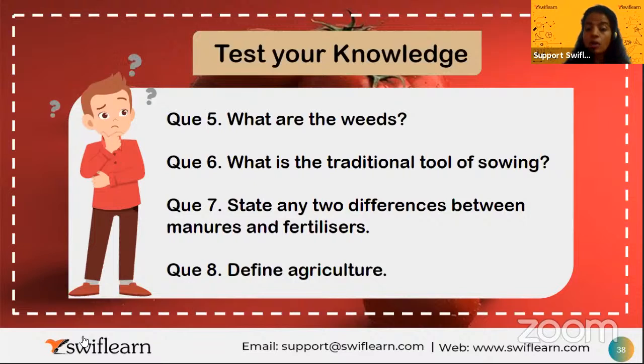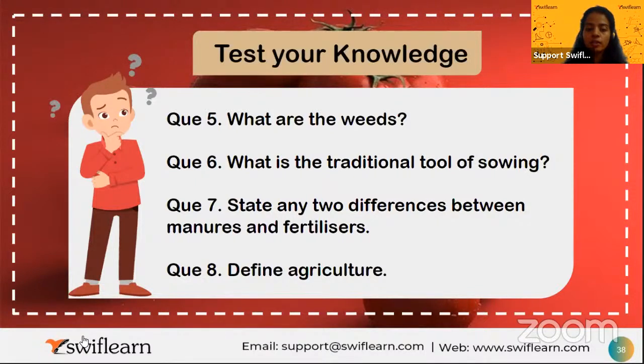Now, what is a traditional tool of sowing? Which one was that? A combination of ploughing and sowing the seeds. Yes, that was the seed drill. Exactly. A funnel, an iron tube, a sharp edge, right? That is the traditional tool of sowing.